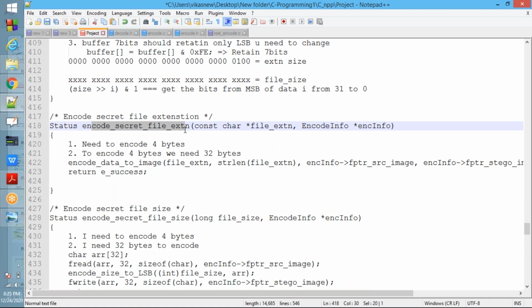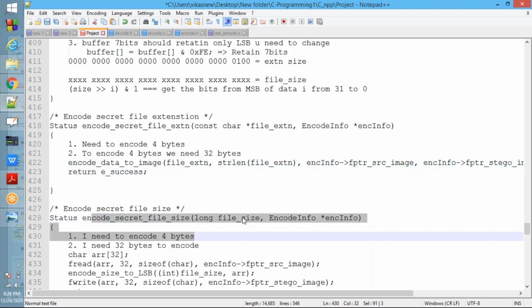See next one, secret file extension. The file extension is .txt. Again same thing: encode data to image, file extension, string length, encode info fptr source, encode info fptr destination. Now onwards you just need to call the function, because the logic is already written. You need to call the functions. See, now you are calling the function, return success.